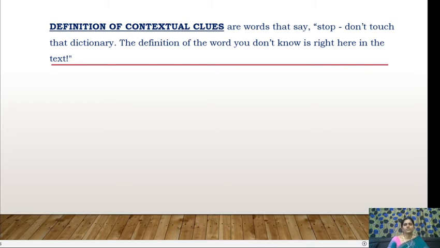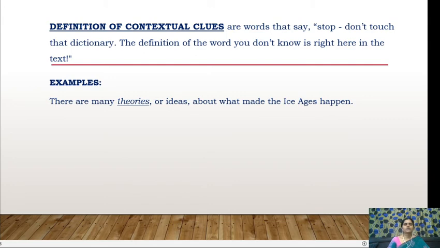The definition of the word you do not know is right here in the text. So sometimes what happens is we find a new word, and along with the new word, a definition of that word is also provided by the author. So what it suggests is there is no need for you to go and refer to that word in a dictionary. Instead, you can find the definition of that word right in the text itself. See this example.